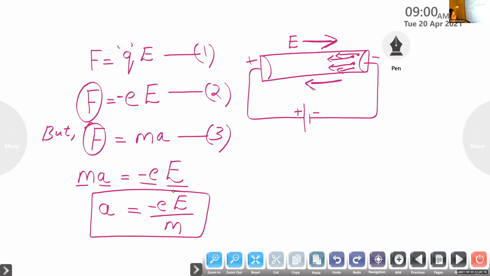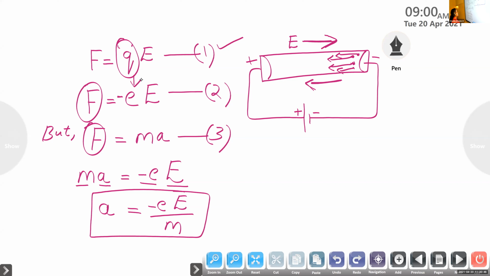Now we are finding an expression for the acceleration and the drift velocity of the electron which is drifted from negative to positive side. For that we start from the force experienced by the charge carriers in the presence of electric field, given by F is equal to QE. Since here the charge particle is the electron, instead of Q we substitute e, because the electron is acting as the charge carrier.